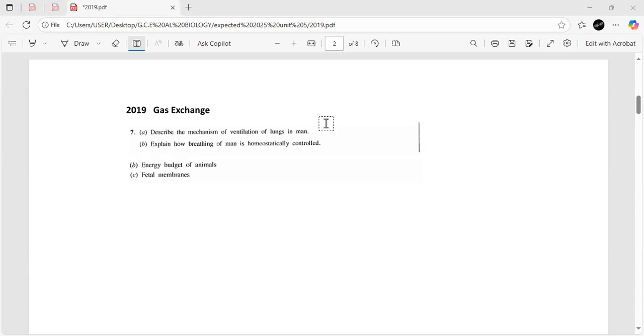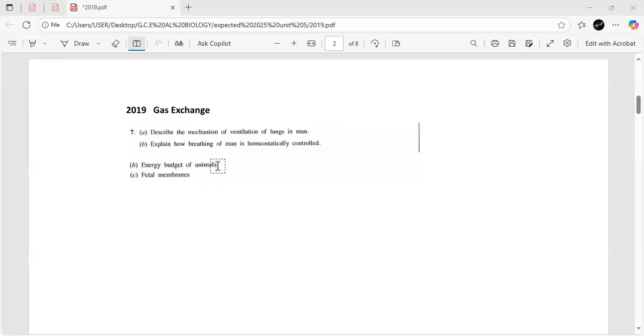The last time they gave a question on gas exchange was in 2019. So there has been no question on gas exchange for the last 5 years. So there's a very, very high possibility that you might get a question on gas exchange this year. And another thing is, the last time they gave a short note on Unit 5 was in 2019. It was about the energy budgets of animals and fetal membrane. So this time you might get a short note. So please get prepared for that too.